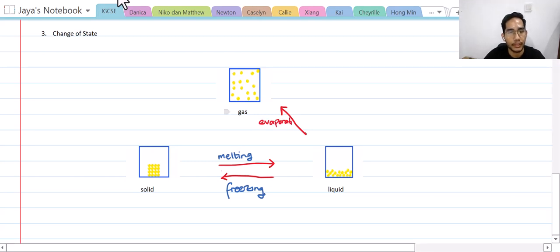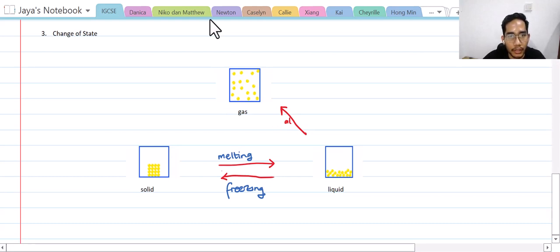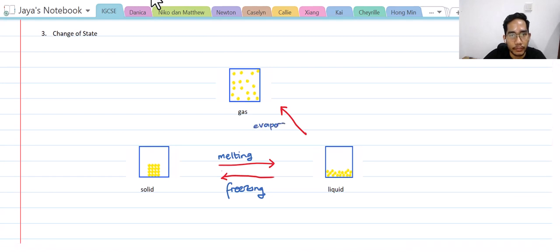Sorry, I need to change the color of my pen. Wait a sec. It is evaporation.